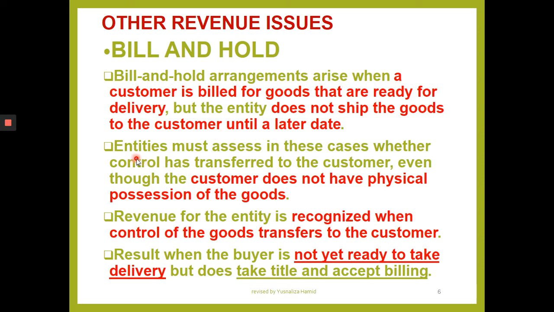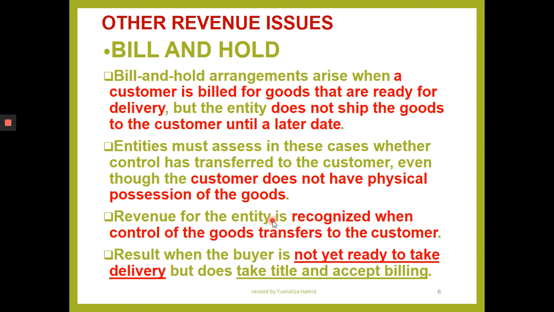Entity or the seller must assess in these cases whether the control has been transferred to the customer, even though the customer does not have physical possession. IFRS 15 gives some guideline for bill and hold, with criteria that need to be fulfilled before a customer that does not have physical possession is considered to have control.